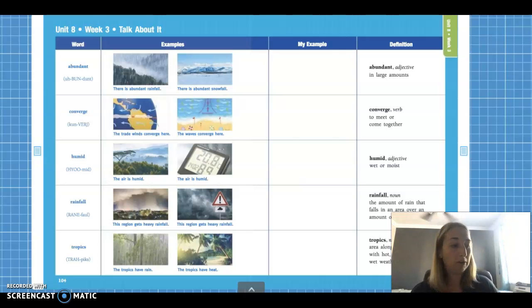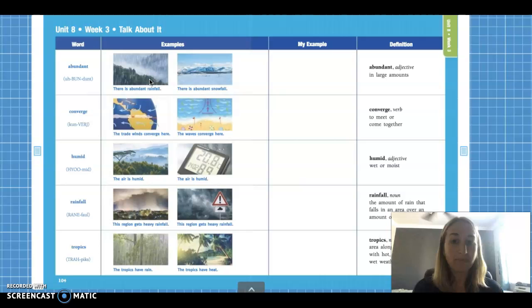All right, guys, so as always, today we'll be starting our vocabulary, and then the rest of the week I will be reading you passages to learn about the rainforest. Let's go ahead and look at this first vocab word here. Look at the pictures, okay? Think about what you see in the picture. Think about movement, color, size, what's happening in the picture. Where are these pictures? Where do you think they are?